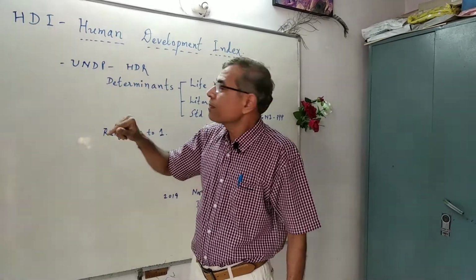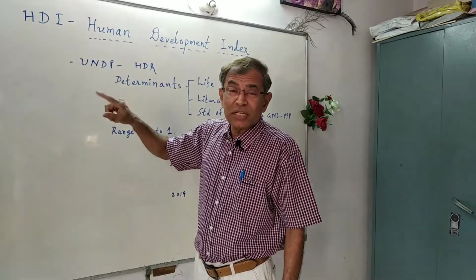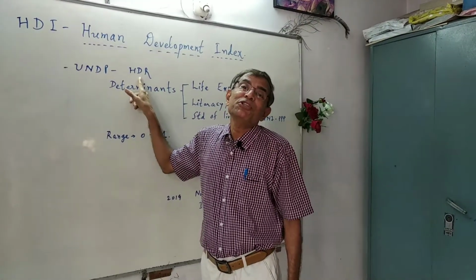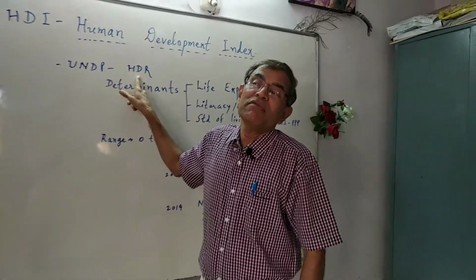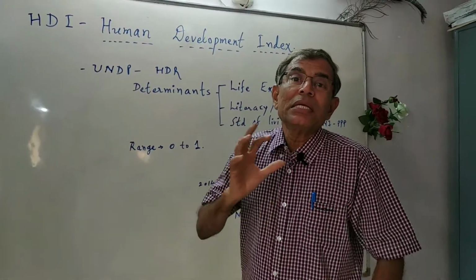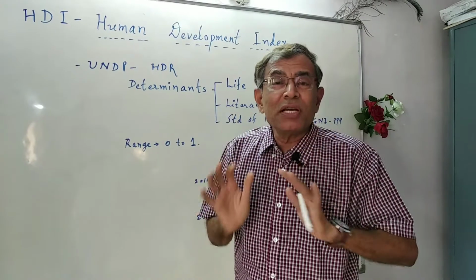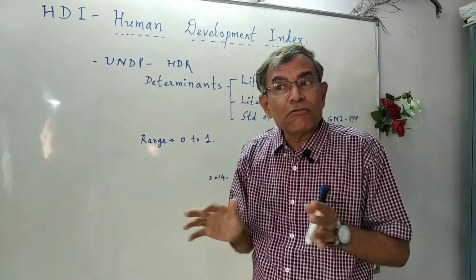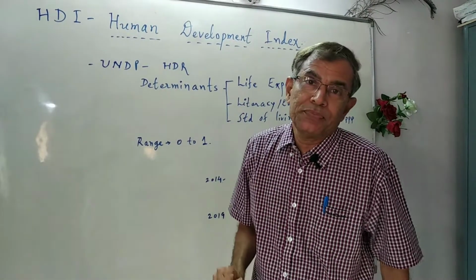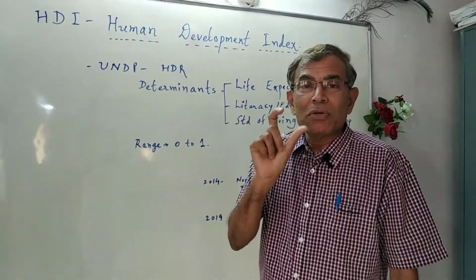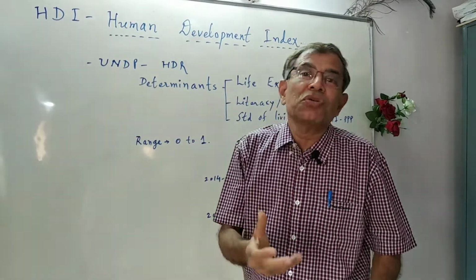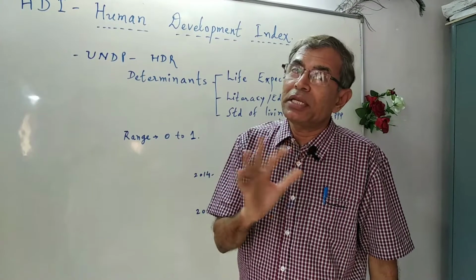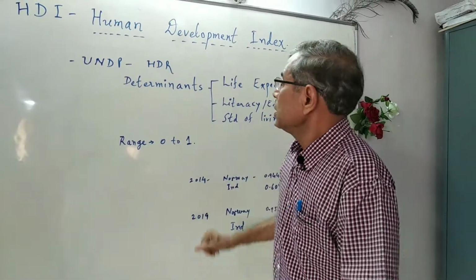And since then, the United Nations organization under its UNDP program every year publishes HDR, Human Development Report, in which figures related to Human Development Index of the entire world countries are published. So that is about the evolution of HDI as a measure of calculating human and economic development in any country or society of the world.